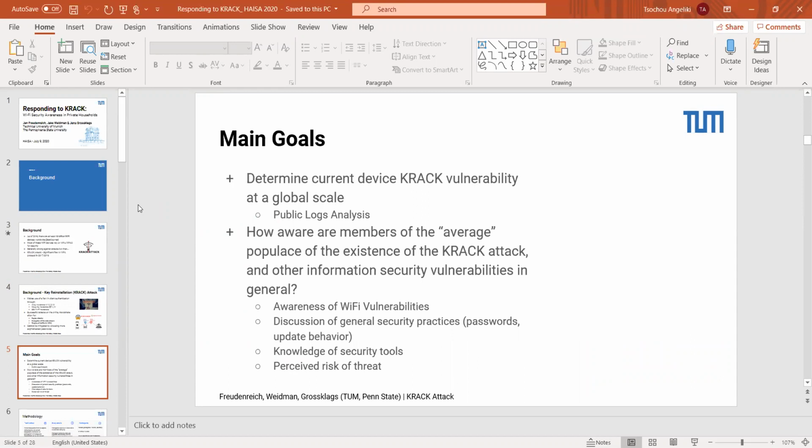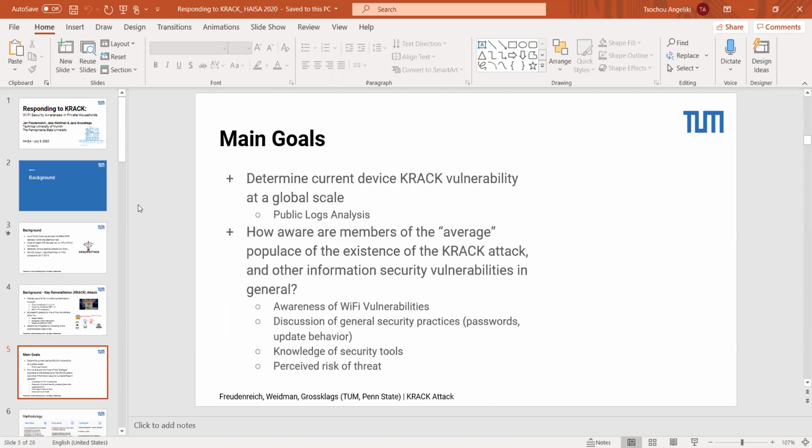So in a KRACK vulnerability world, the main goals of this study were twofold. First and foremost, at the time of this vulnerability, and even upwards of a year or 2 years after it was discovered, we were very interested in understanding the current device KRACK vulnerability landscape at a global scale. One of the ways that we attempted to do this was to use public logs analysis through publicly available data of devices and mobile operating systems.